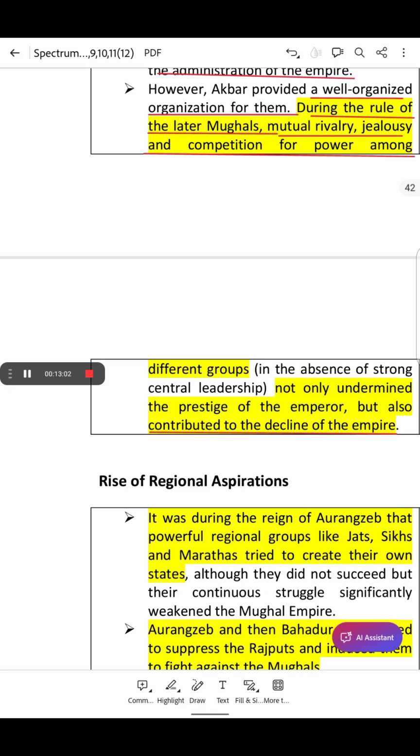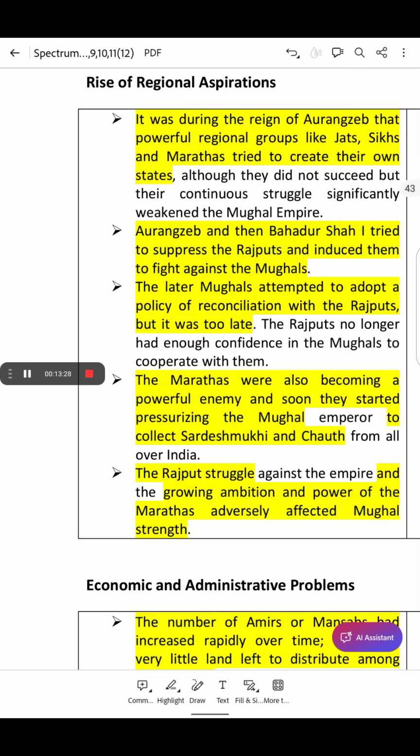So it is simple: when there is a lack of strong leadership, the empire would lose its respect and reputation, and the people of the Mughal Empire were discontented, and eventually the empire would lead to decline over time. This would result in the rise of regional aspirations. Okay, let's begin this topic.